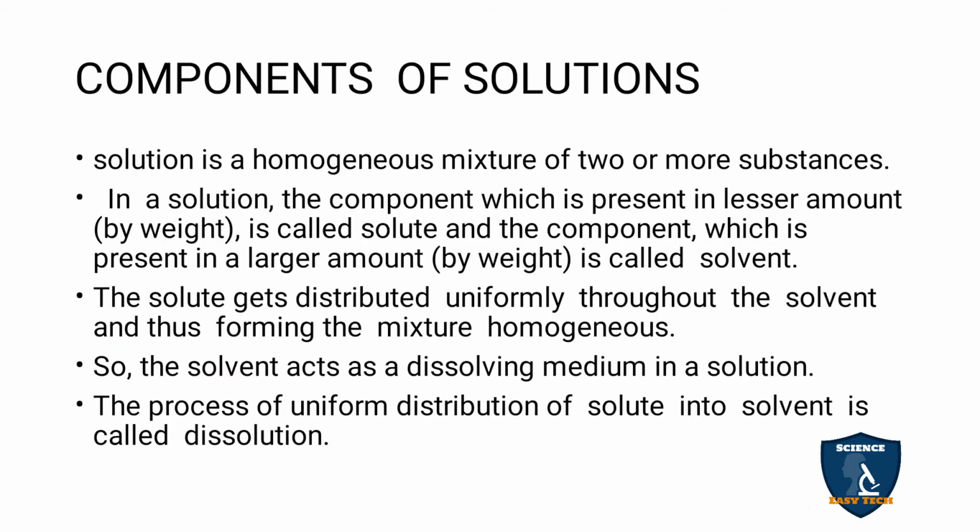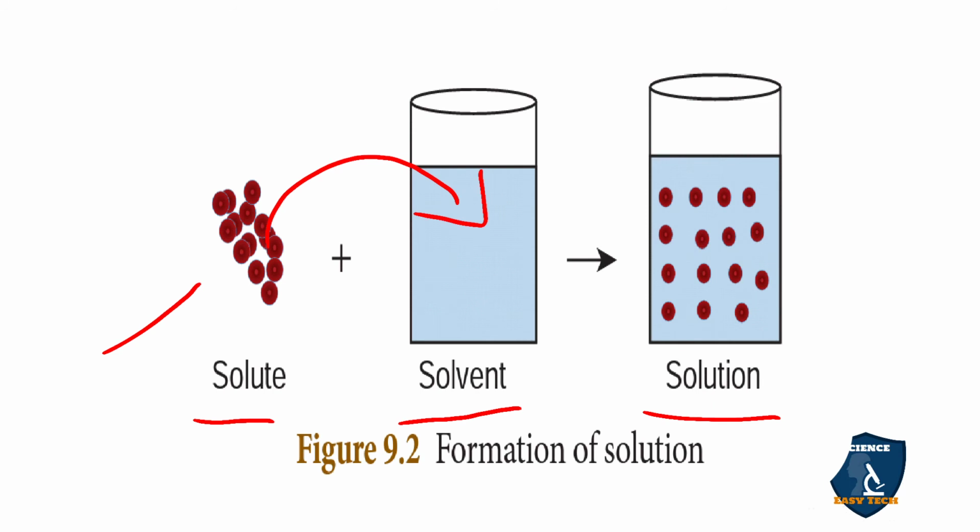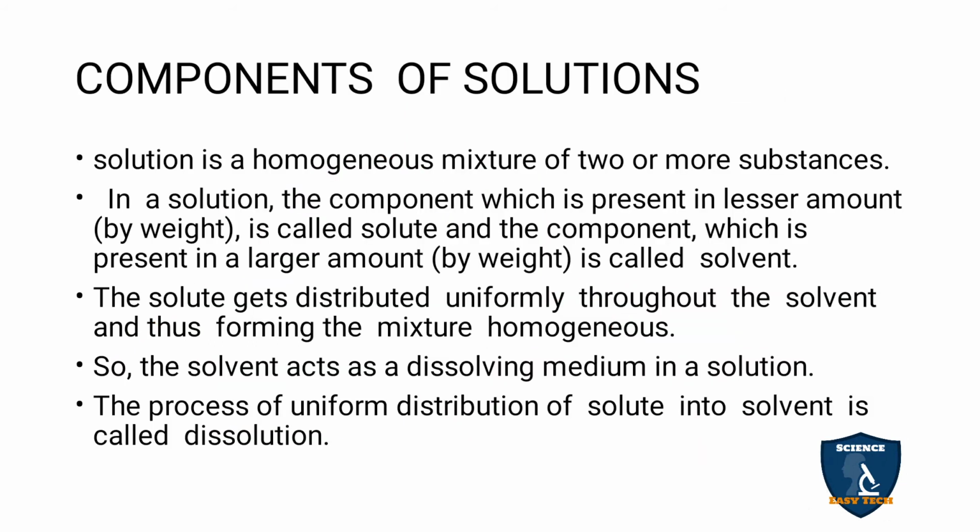So, the component which is present in lesser amount is called solute, and the component which is present in larger amount is called solvent. The solute gets distributed uniformly throughout the solvent, thus forming the homogeneous mixture. So, the solute is uniformly distributed, you can see here, uniformly distributed, because it is a homogeneous mixture. A solution is a homogeneous mixture.